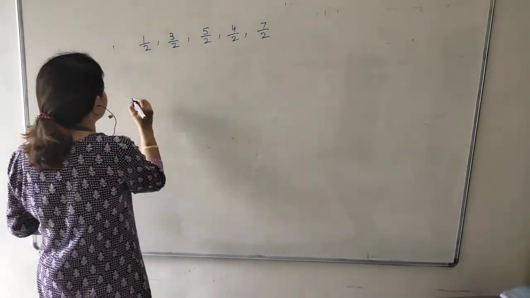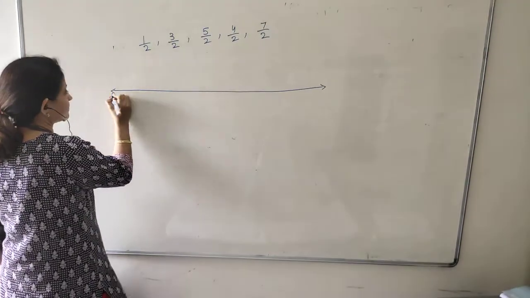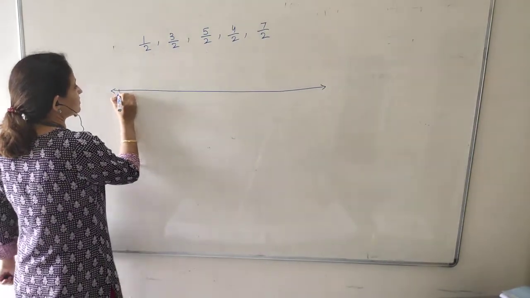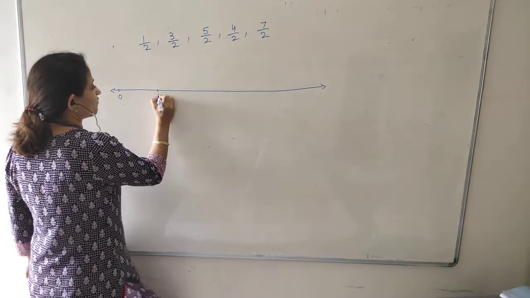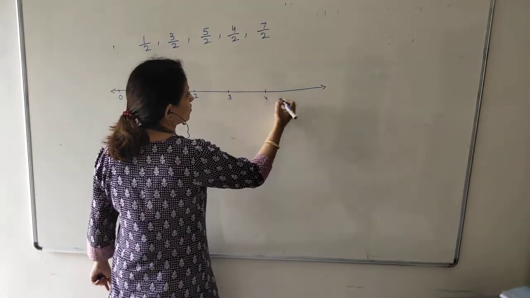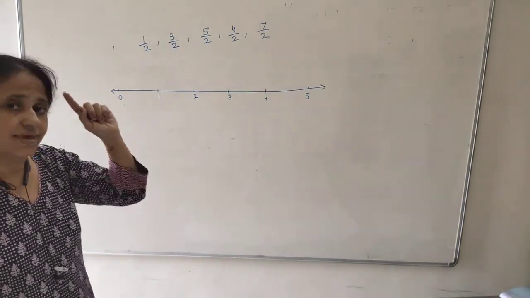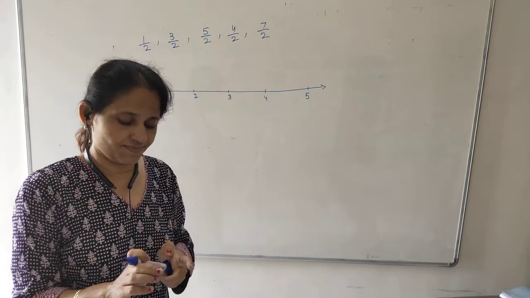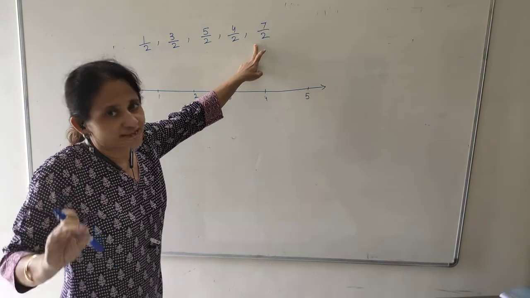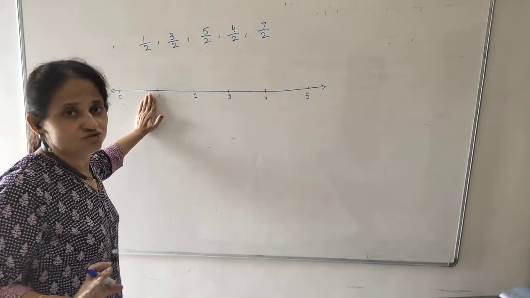So if I draw the number line, the drawing of the number line is to be only with pencil and scale. This is the number line I would draw. I'll put the starting point as 0, 1, 2, 3, 4, 5. If I want, I can go beyond. Now, make sure that the denominators are same. The denominators should not be different. In my case, the denominators are same. And whatever the denominator is, that many parts I will make between the two whole numbers.